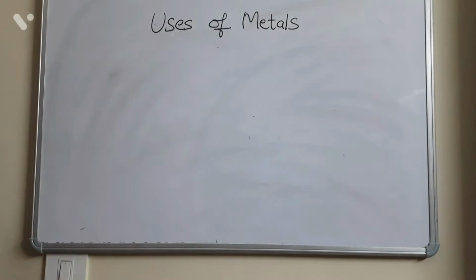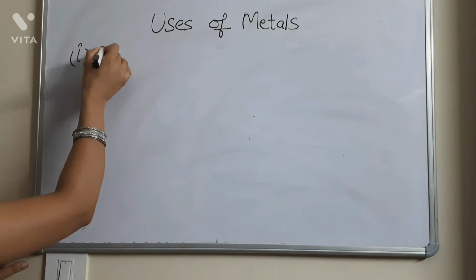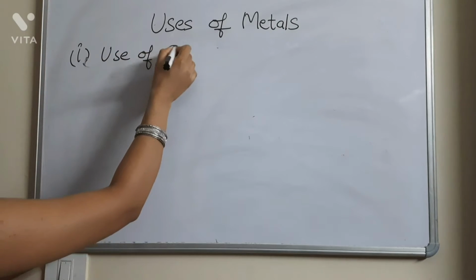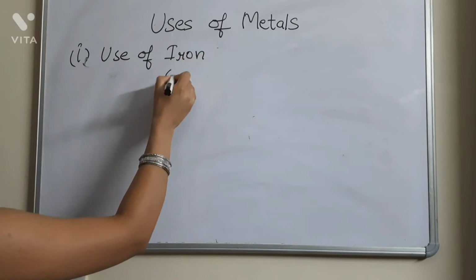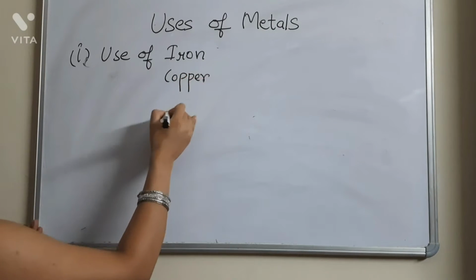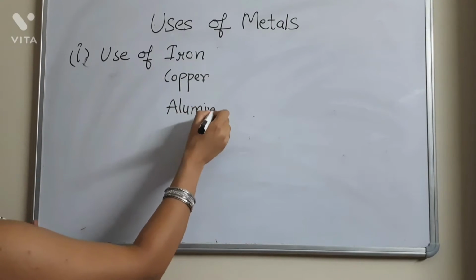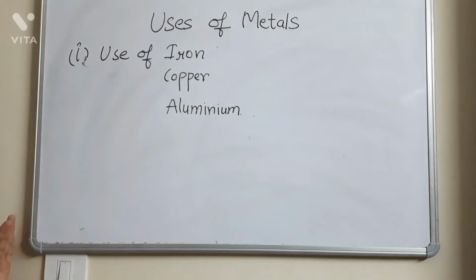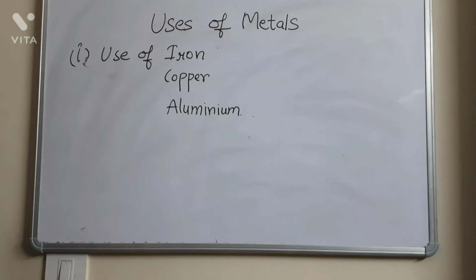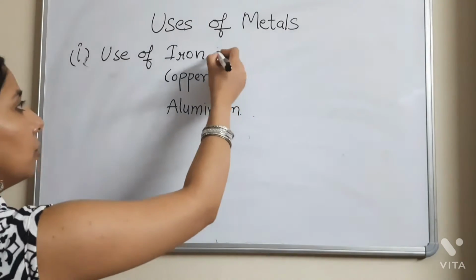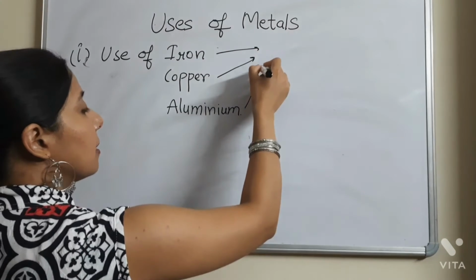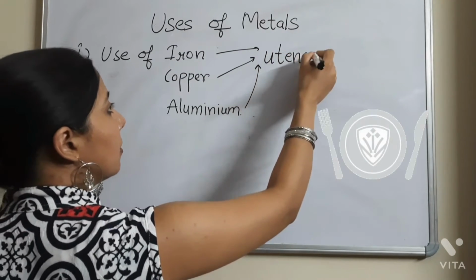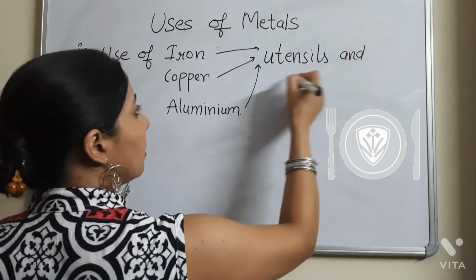So first use is about iron, copper and aluminium. These three metals, iron, copper and aluminium, are used for making utensils and also they are used in making water boilers.